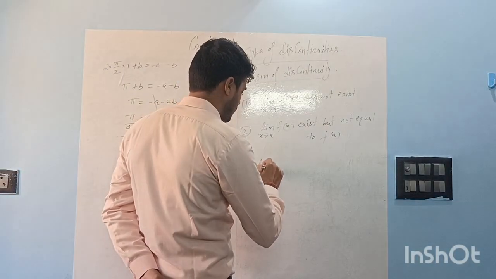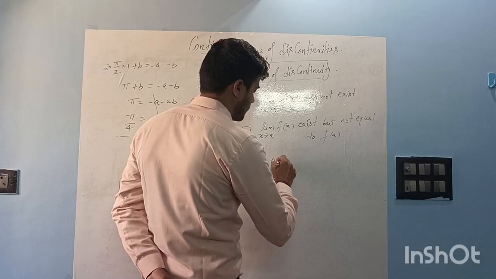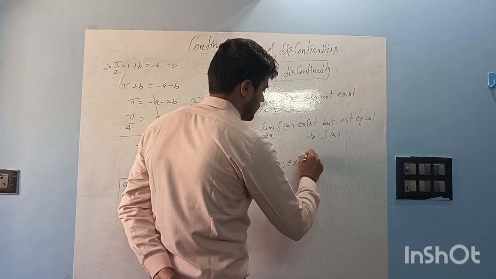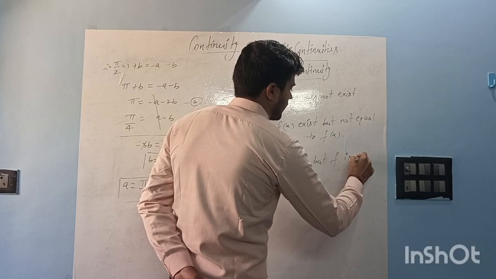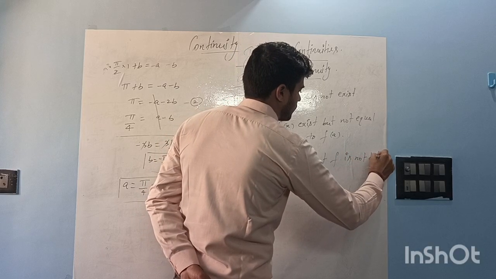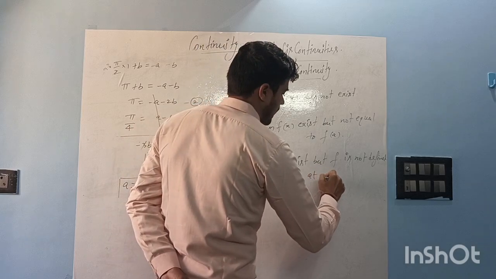Okay. Limit x tends to a f(x) exists but f is not defined at a.